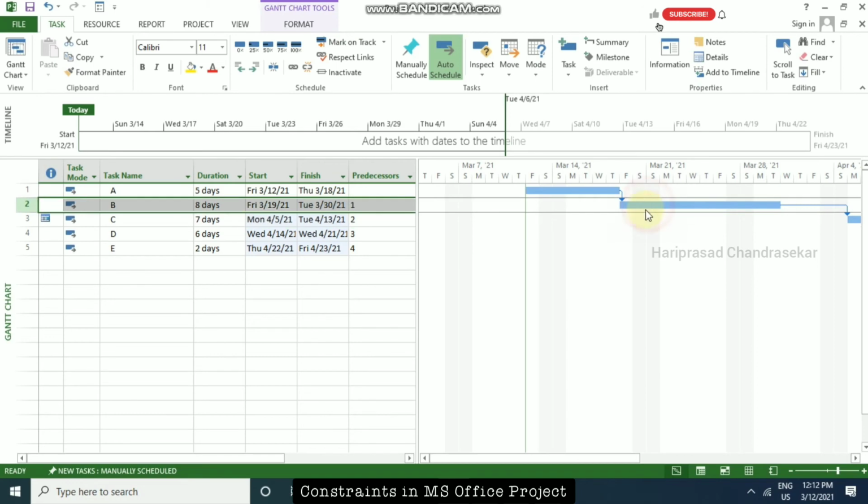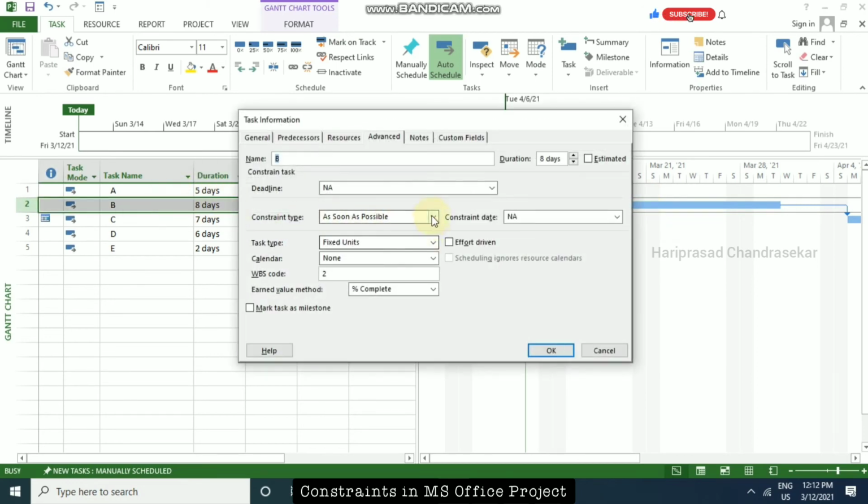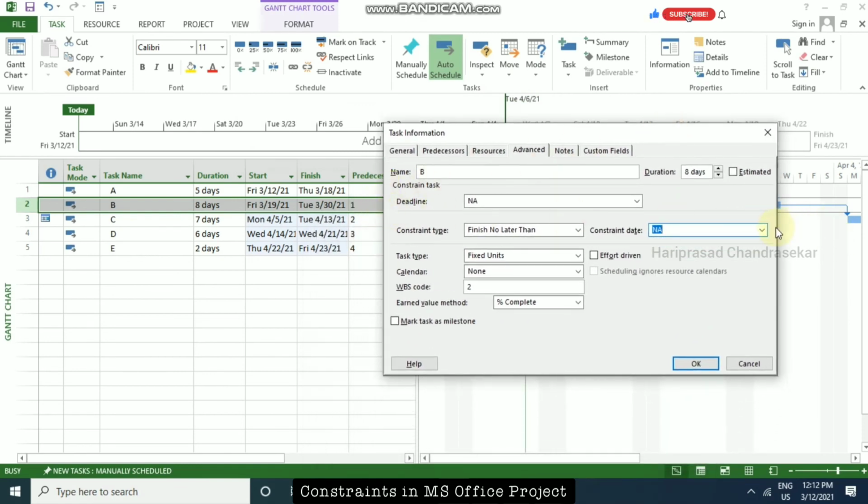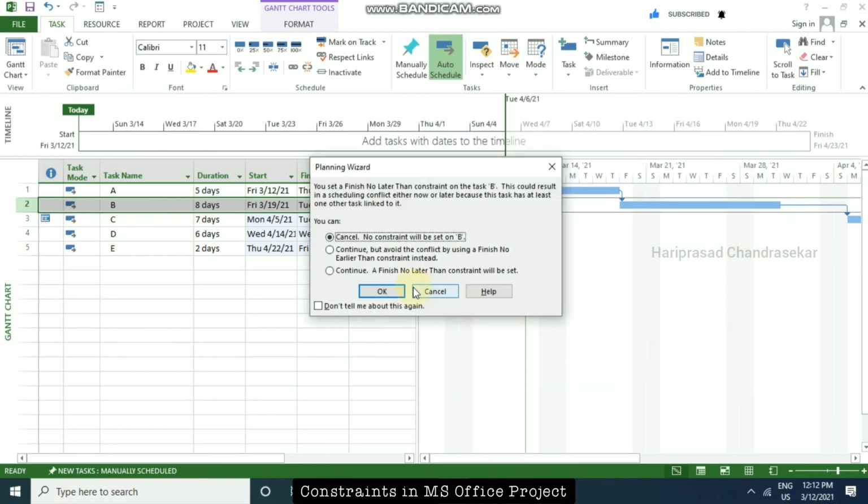For example, for this one, I am going to put a finish no later than, and I'm going to select some date. Which date? 30 March here. I'm going to put April 2 and then click OK.